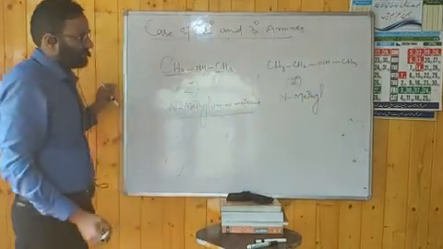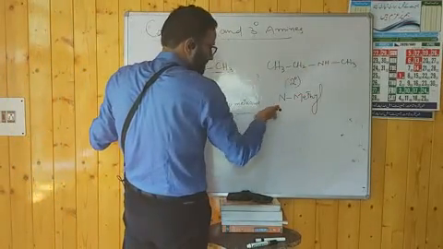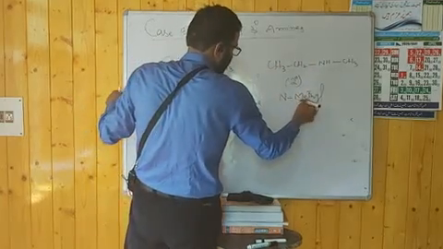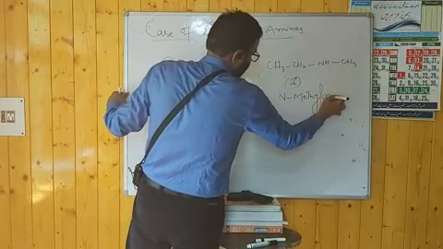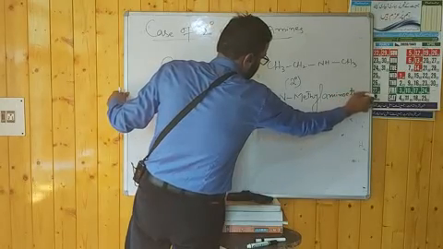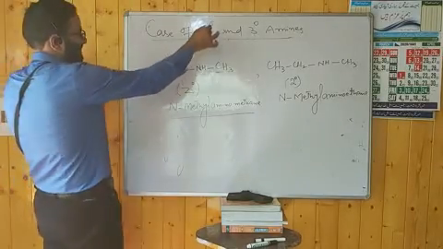Its name will be N-methyl. The smaller alkyl group will form the alkyl part and the bigger alkyl group forms the parent alkane. Then it will be N-methylaminoethane. We have to remember this is the case of 2 degree.